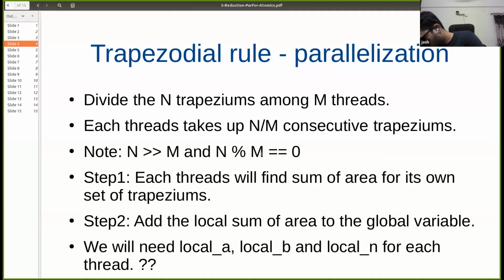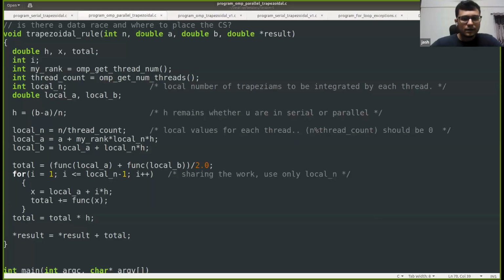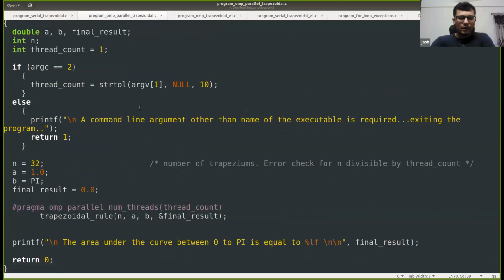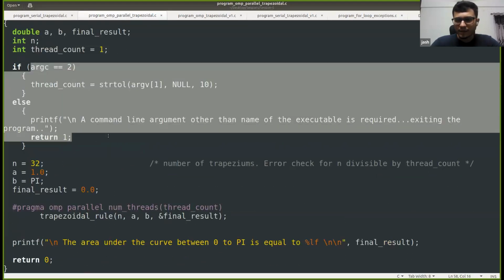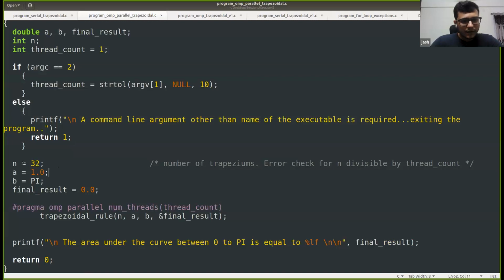Okay, let me switch to the code now. I'll share the code screen. I hope this is now visible to you. As we did in serial code, we have this A, B, final result, and thread count. All these are the same. We are getting the thread count from the command line, and we are keeping A as 1 and B as pi, that is, lower and upper limit as 1 and pi. N is the total number of trapeziums, which we are keeping as 32. So these things are similar to the serial code so far.